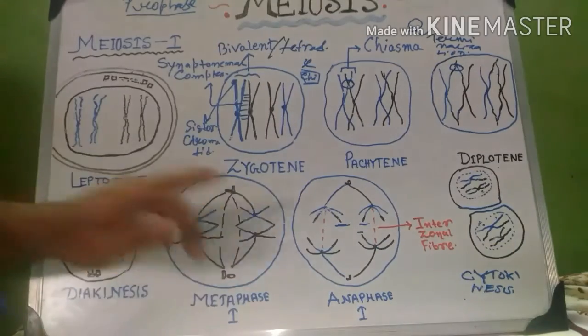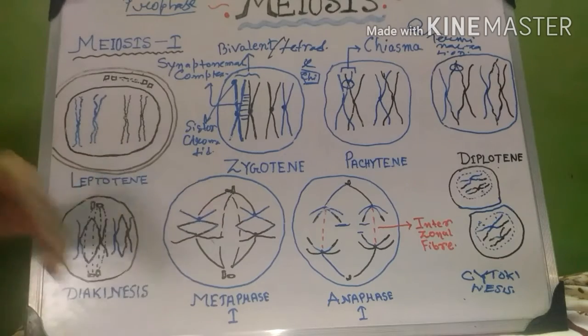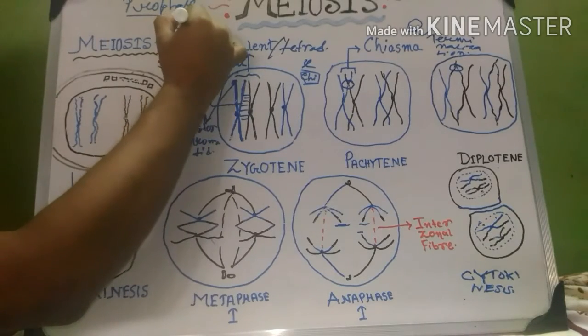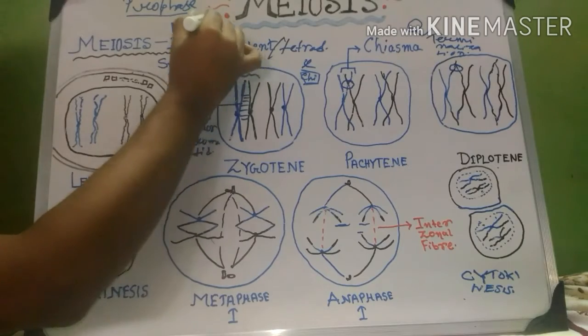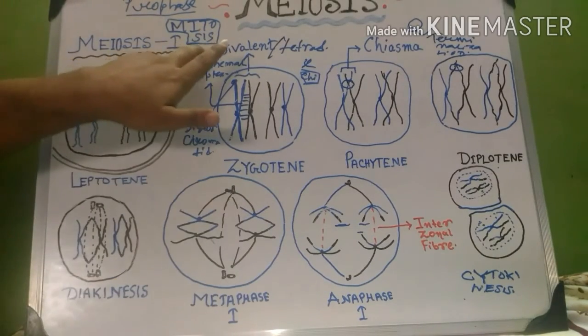After completion of cytokinesis in meiosis 1, meiosis 2 starts. What happens in meiosis 2? It is nothing but a mitosis cell division. So meiosis 2 cell division is nothing but a mitosis cell division.